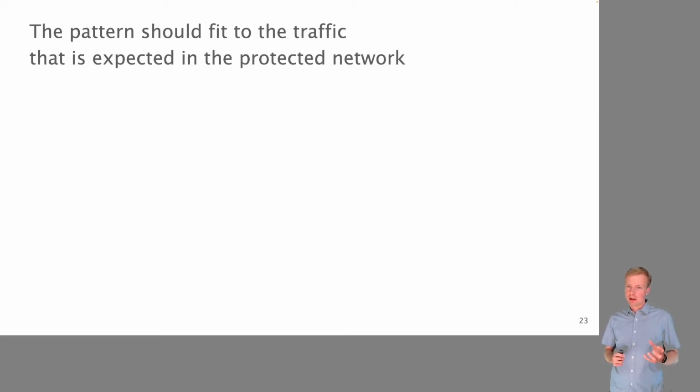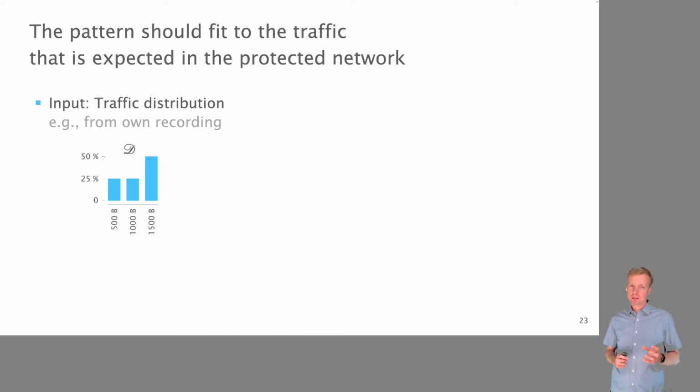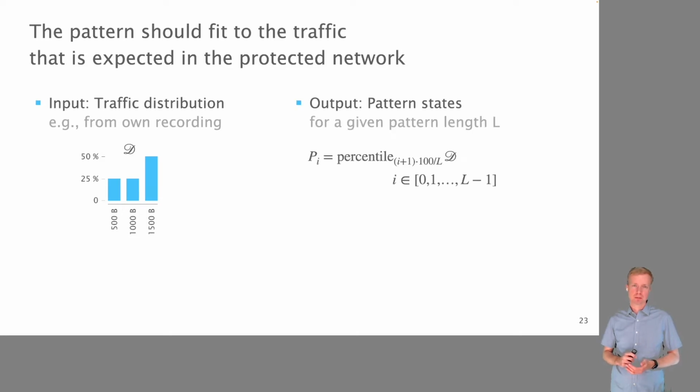We find that a pattern is efficient on average if it matches the distribution of the traffic that is expected in the network. I will explain this with a very simplistic example. In this simple example, we assume we have a network where 25% of all the packets have size 500 bytes, 25% have size 1000 bytes, and 50% have size 1500 bytes. And we assume that we want to compute a pattern of length 4, so a pattern that uses potentially 4 different sizes of packets. The way we compute it then is just by taking the distribution that is shown here on the left, and we compute the equal interval percentiles, the 4 equal interval percentiles in that case.